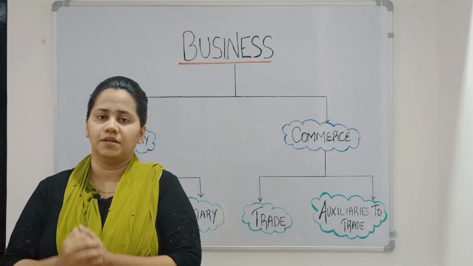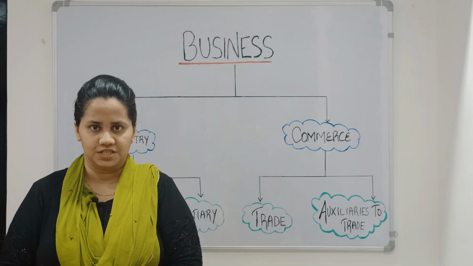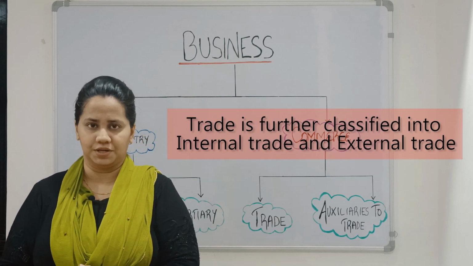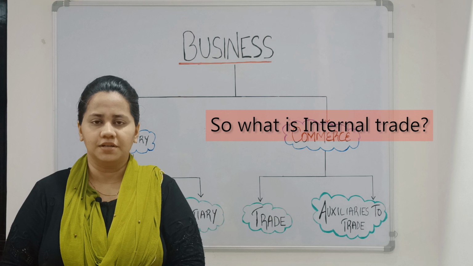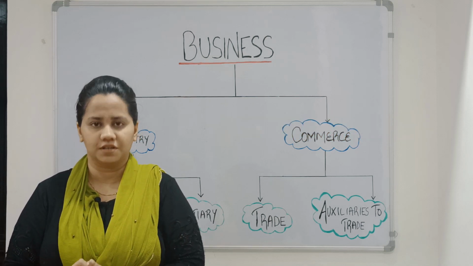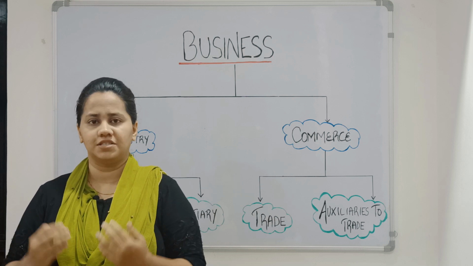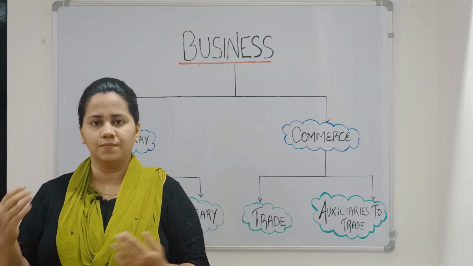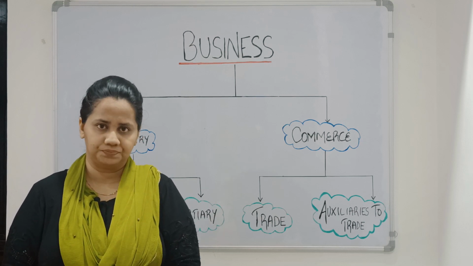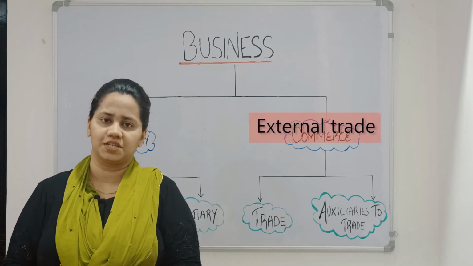Now you have to remember that on the basis of area of operation, trade is classified into internal and external trade. So what is internal trade? Internal trade is when you sell within the geographical boundaries of the country. It means when you are exchanging or transferring goods from one place to another but within the country. So this is known as internal trade.